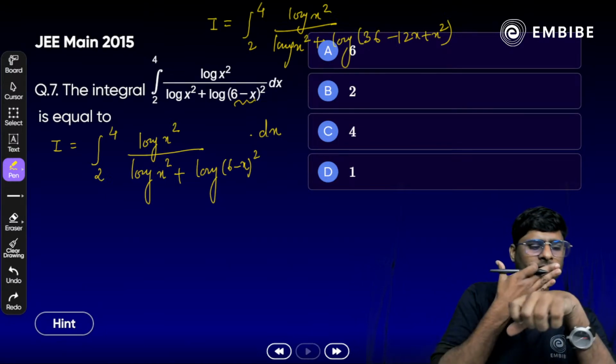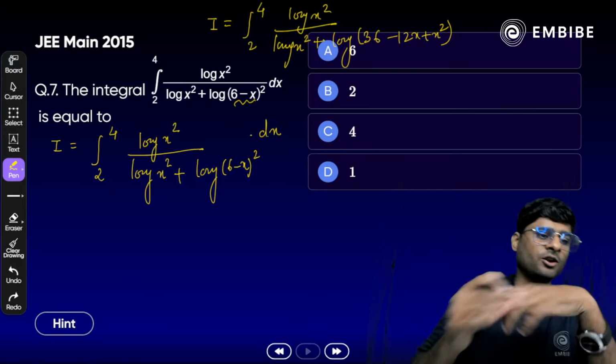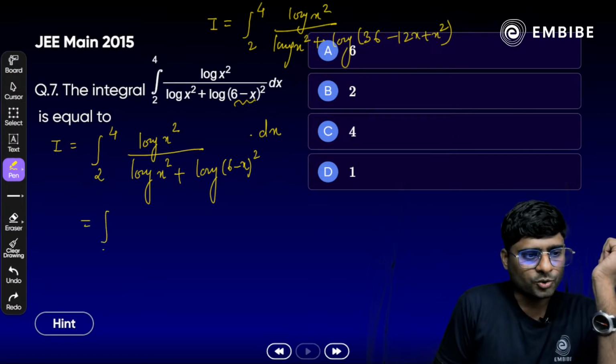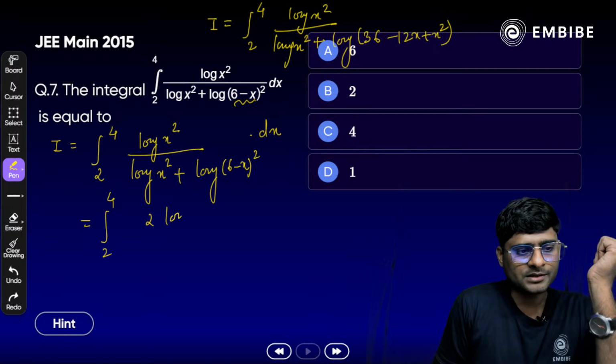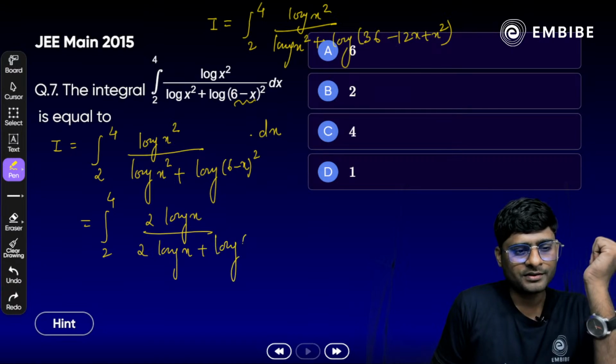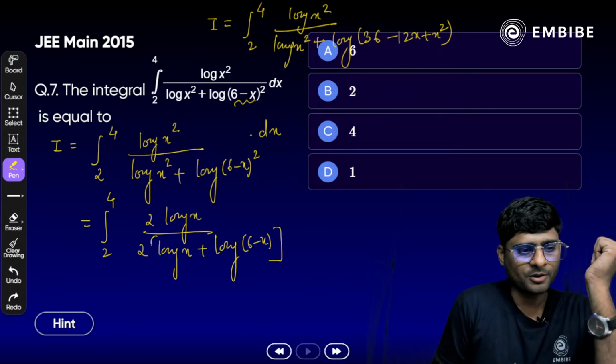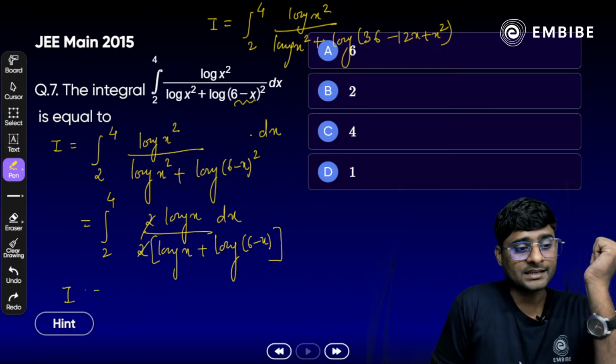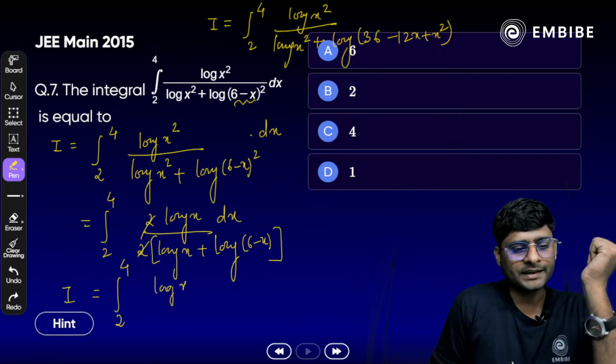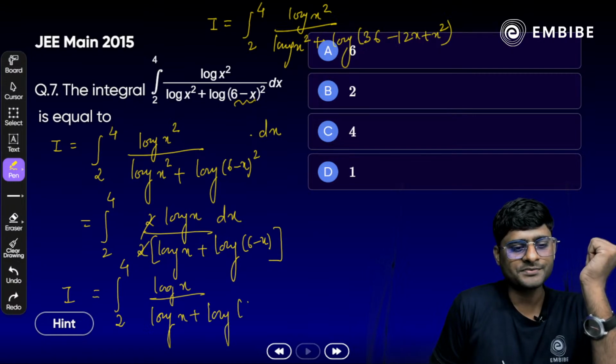Here you can use the log property, log m raised to power n is n log m. So let's apply it from 2 to 4: it should be twice log x divided by again 2 log x plus log of 6 minus x. Exactly, here also we used the same property. It will cancel out. So finally we can write I is equal to the integral from 2 to 4 of log x divided by log x plus log of 6 minus x dx. Correct?